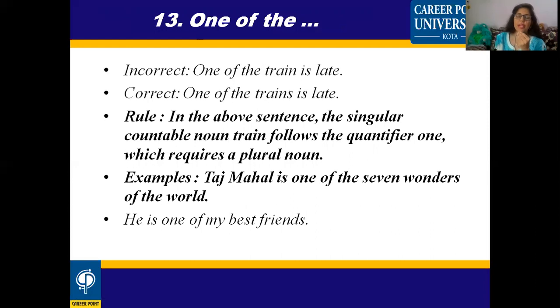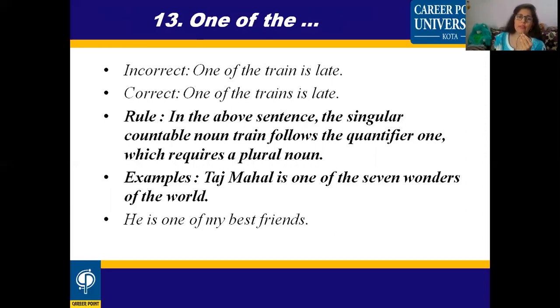If you find "one of the" in any sentence, just recall all these words that I have explained in these slides, practice them, learn them, and keep them ready in your brain. Whenever you read anything, just identify whether "one of the" is written in the sentence, then I'm going to use the particular grammatical rule that was explained by me. Incorrect: One of the train is late. Correct: One of the trains is late.